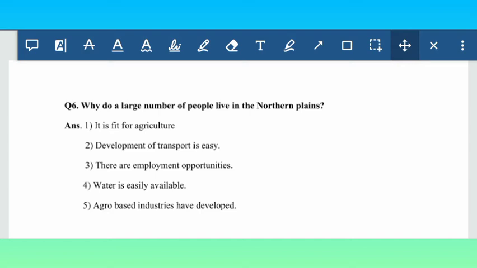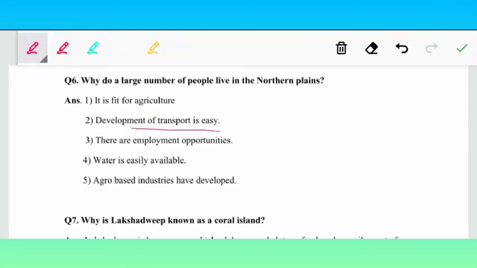There are many farming places, we can easily grow crops there, and transport is very easy as it is plain, and many employment opportunities are also there, and water is also very easily available, and agriculture based industries have also developed.